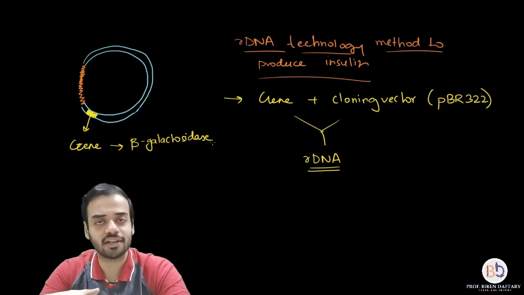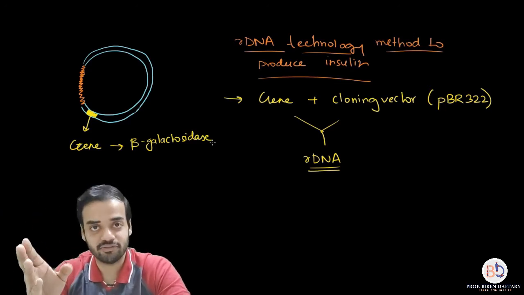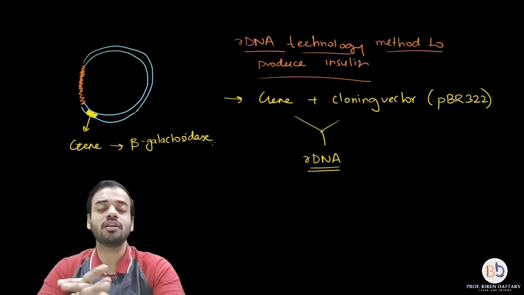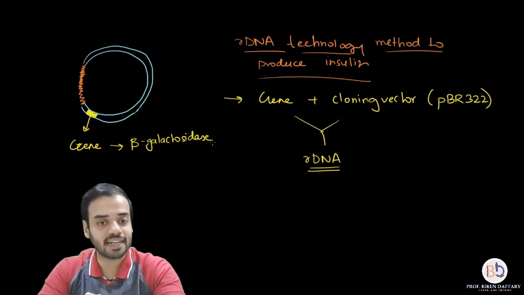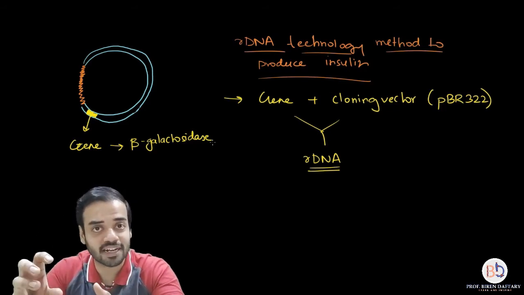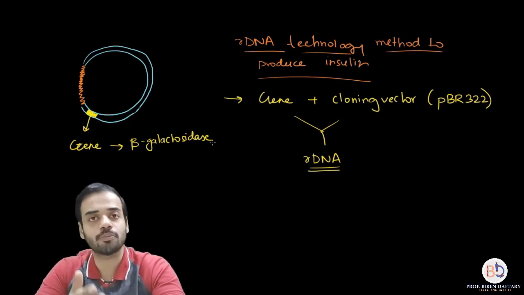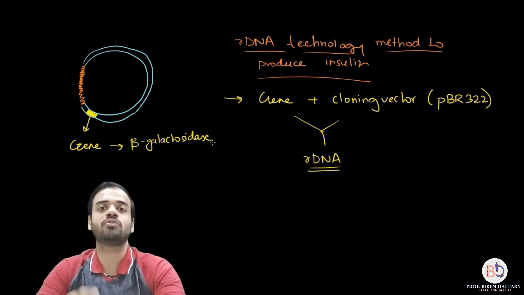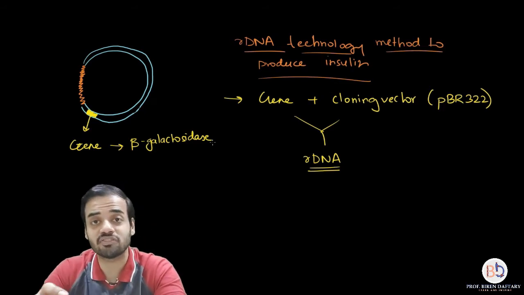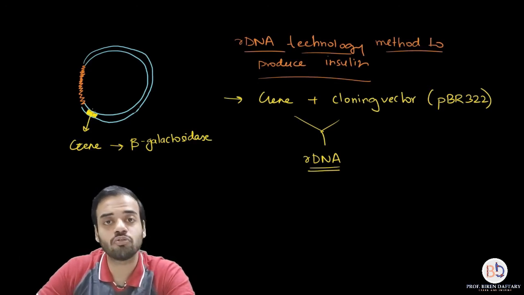Glucose is used by the cell, right? And this is present in E. coli. Now lacZ, a structural gene present in the lac operon, when it undergoes transcription and translation, produces an enzyme called beta galactosidase, which breaks lactose into glucose and galactose. Now in this pBR322, everybody knows the properties of cloning vectors. You have to have an origin of replication, antibiotic resistance markers, a promoter and operator, and a structural gene. So there is also a structural gene for beta galactosidase present, which I have shown over here.